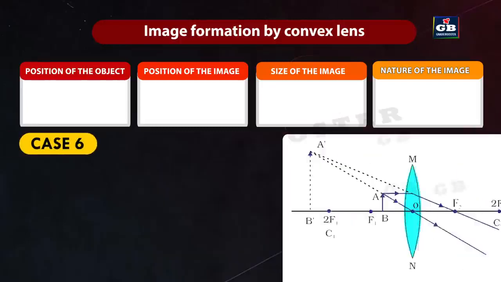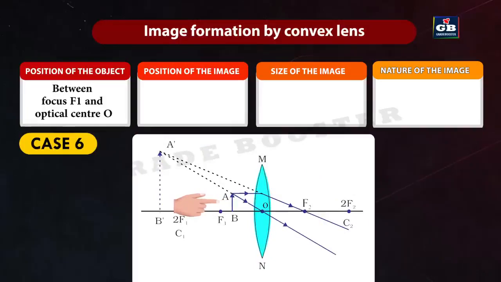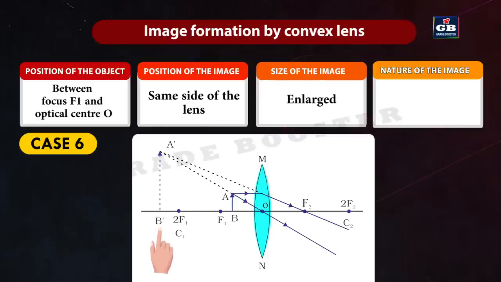Case 6. If position of the object is between focus f1 and optical center O, the position of the image will be on the same side of the lens as the object. The relative size of the image is enlarged. The nature of the image is virtual and erect. Let us now study the nature, position and relative size of the image formed by a concave lens.